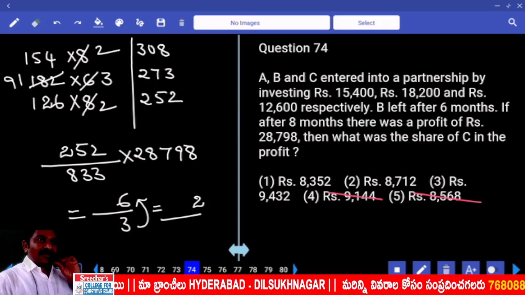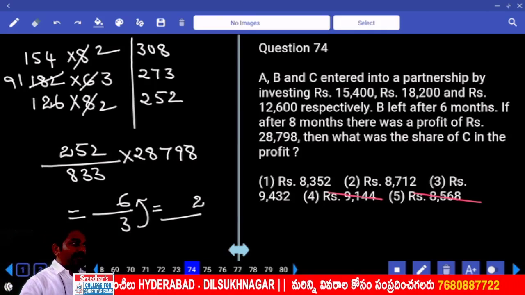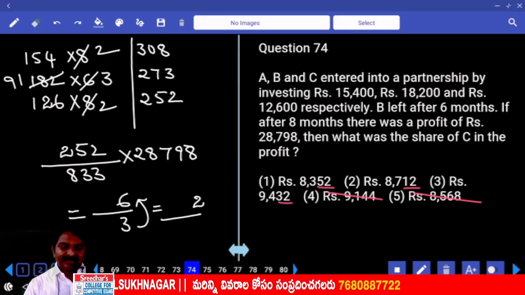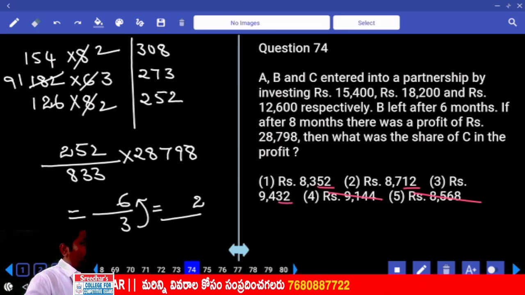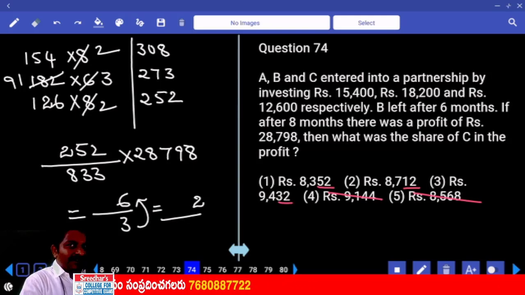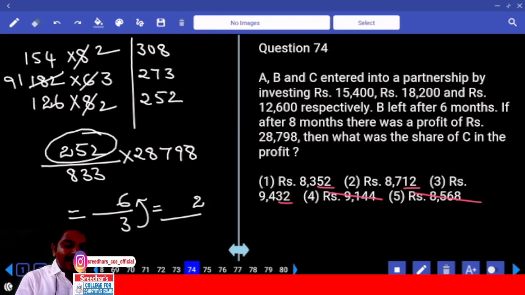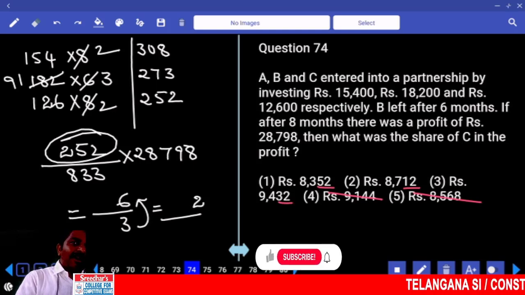I was verifying the last 2 digits. All 3 are 4 multiples, right? We cannot differentiate. So let me look at the numerator, our original number. This is a 9 multiple. Got it? In the denominator, do you see a 9 multiple?